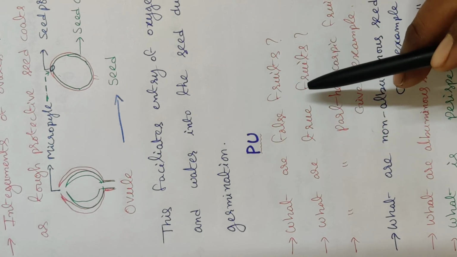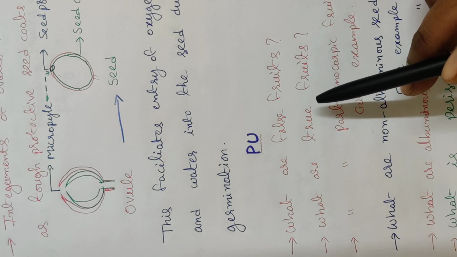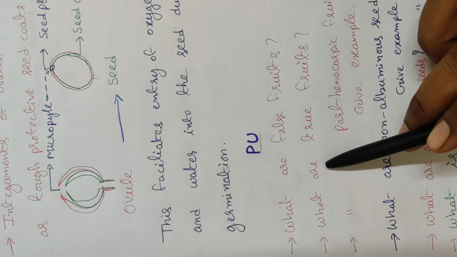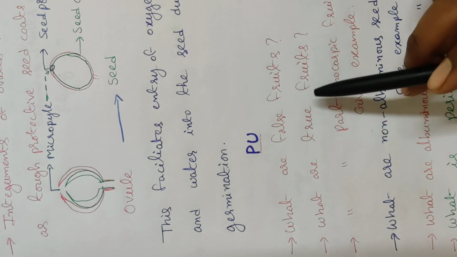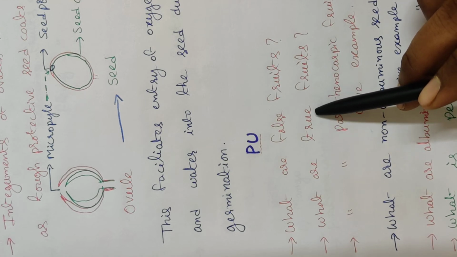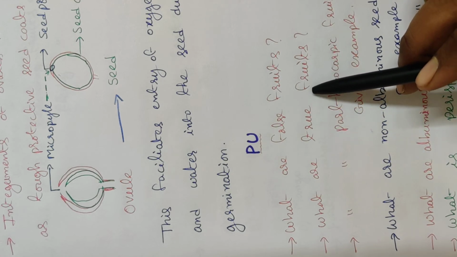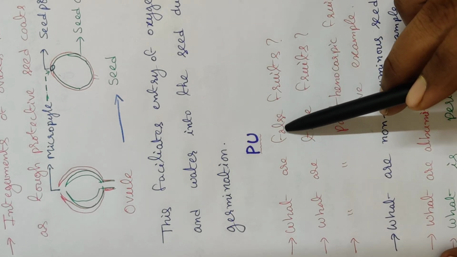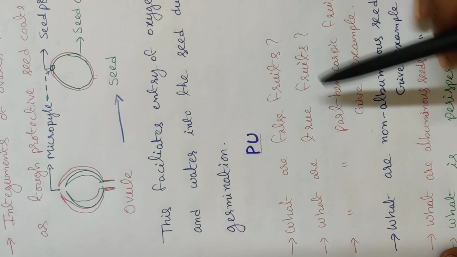If the fruits develop from the thalamus part of the flower, they are known as false fruits. What are true fruits? If the fruits develop from only the ovary part of the flower, they are known as true fruits. In false fruits, the thalamus also contributes to form the fruits.